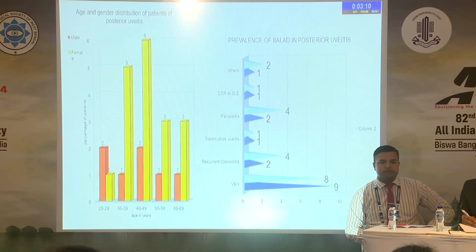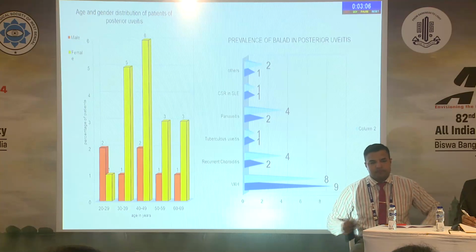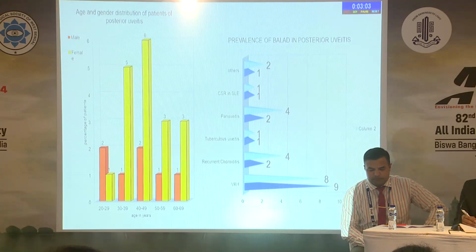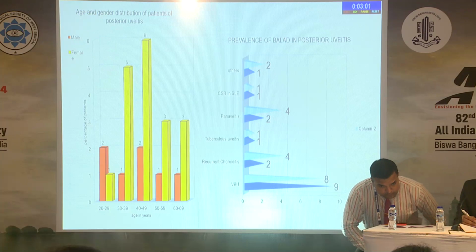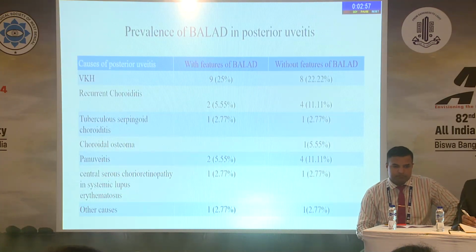This is the graph showing the age and gender distribution of patients of posterior uveitis, which shows that the highest was among the age group of 40 to 49 years. This is a table showing the prevalence of BD in various causes of posterior uveitis, which showed the highest in VKH.